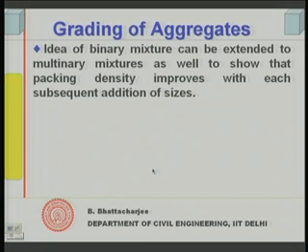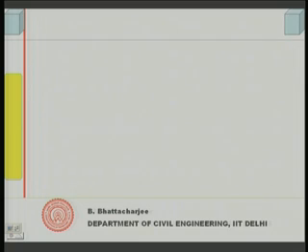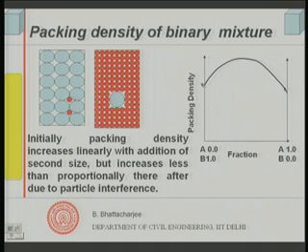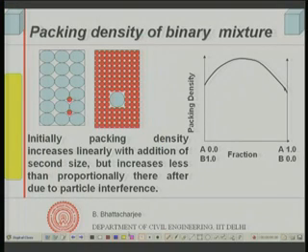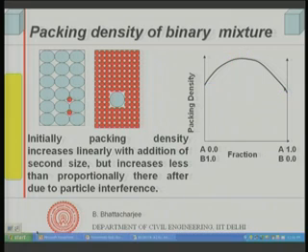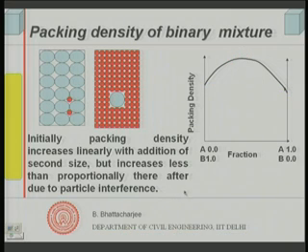If we go back again to the earlier one, we will see that the packing density of B was here, and the packing density of A was here. So, as we have combined two materials, the packing density has actually improved, it is much higher than both of them. So, by adding two different particle sizes, we can actually improve the packing density.